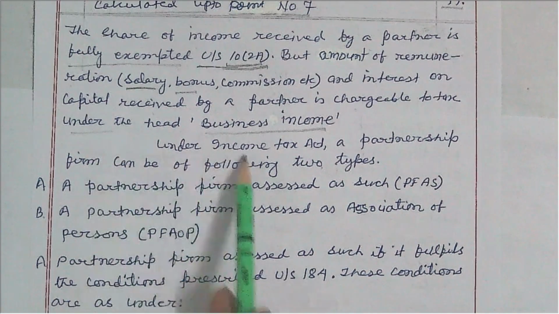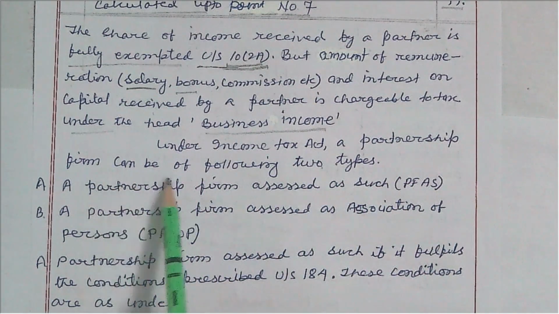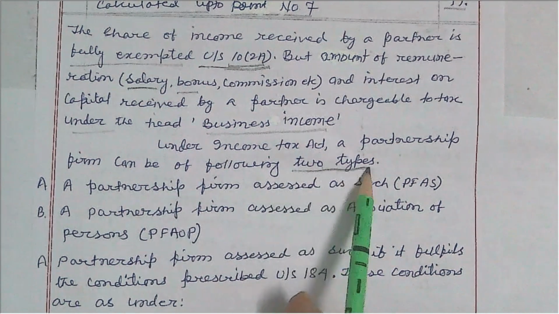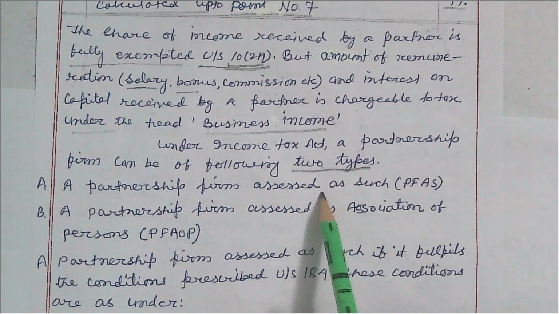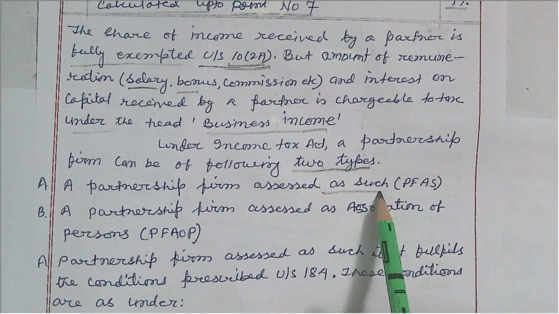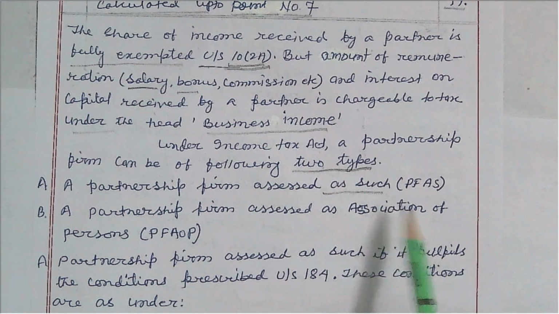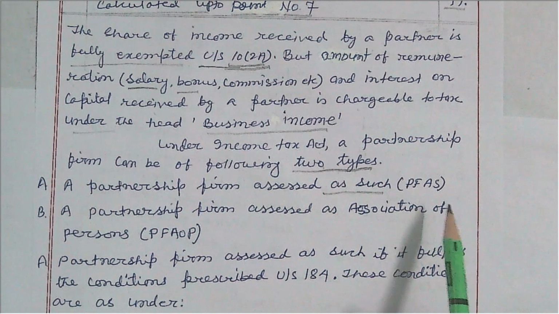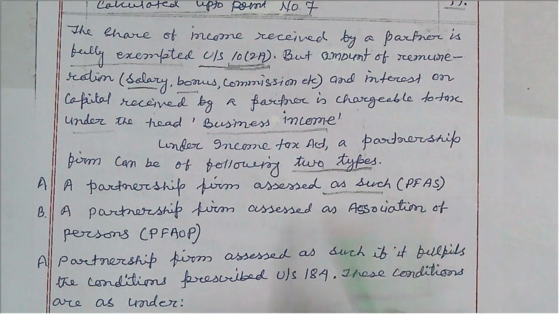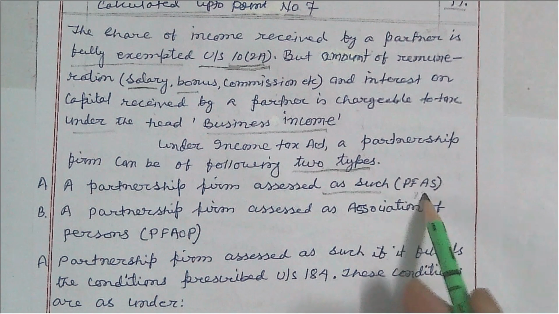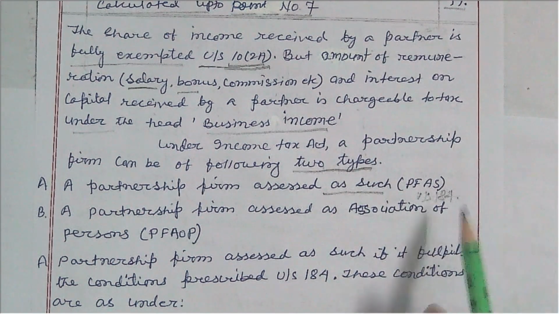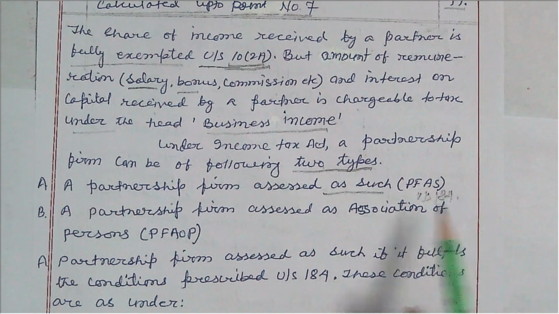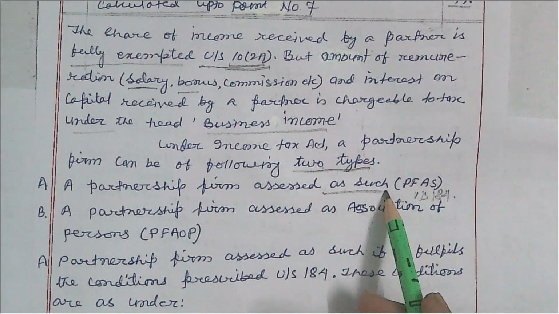Now under Income Tax Act, a partnership firm can be of the following two types. One is a partnership firm assessed as such: if a partnership firm fulfills the conditions prescribed under section 184 of the Income Tax Act, then such a partnership firm will be assessed as such.